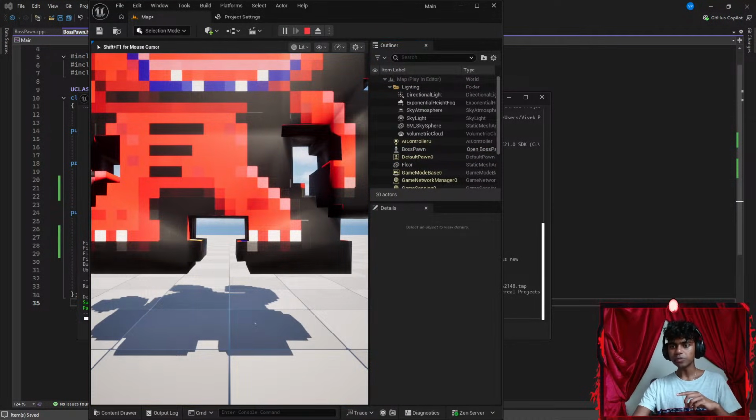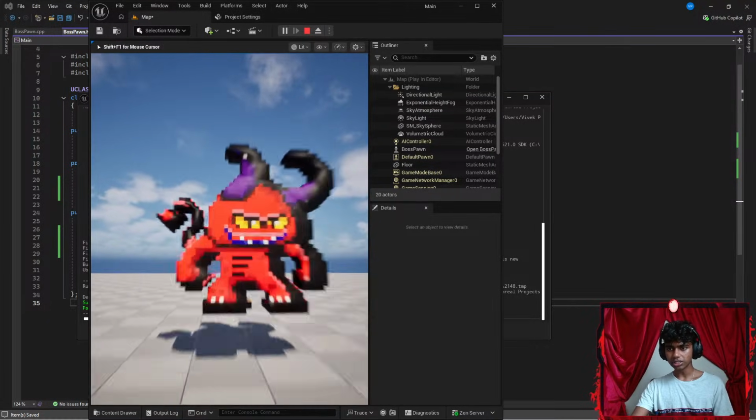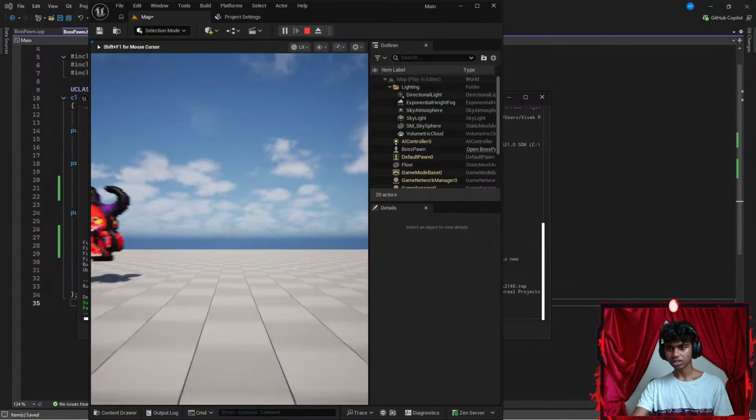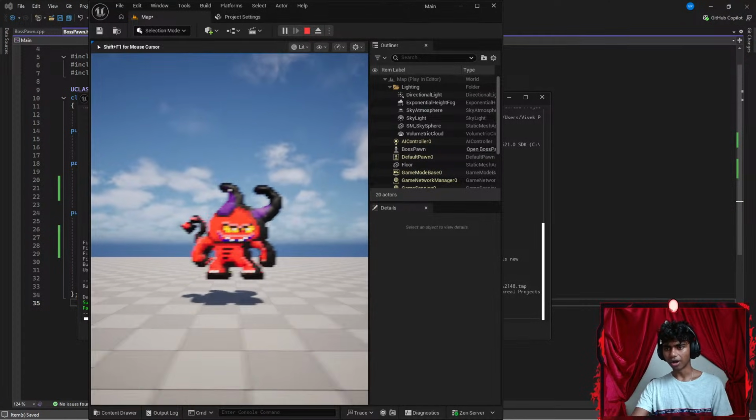This is my boss pawn. Okay, I cannot move my camera, but if I hit S, my pawn goes backwards, it comes forwards, it goes to the left. It goes to the... Wait, I think I'm the one that's moving and not my pawn.